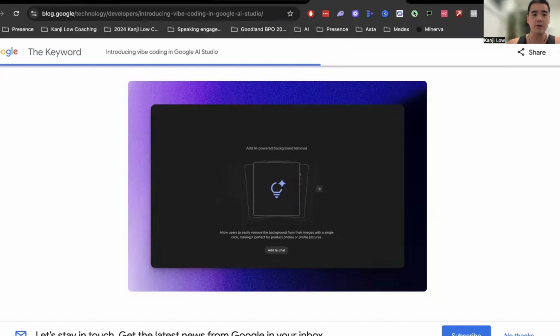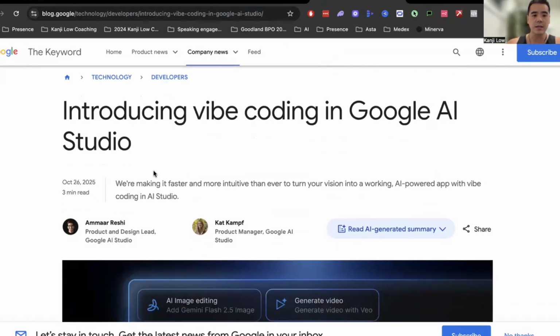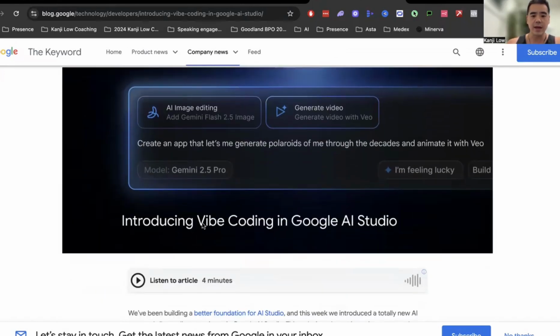So I'm going to share my screen and we'll just go through a few features of Google AI Studio. So obviously, as you can see, they're making it faster, more intuitive, and we have the new console here. So you can basically grab any apps that you want. And I'll show you the difference between this and Lovable as well. So I'm going to create an app inside Google AI Studio first, and then build it out, and eventually we'll do the same thing with Lovable as well.